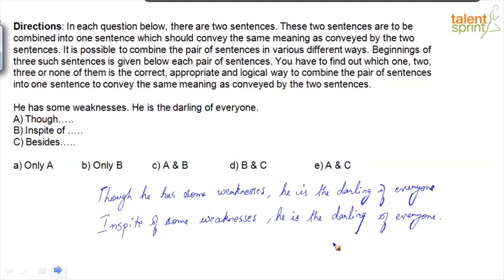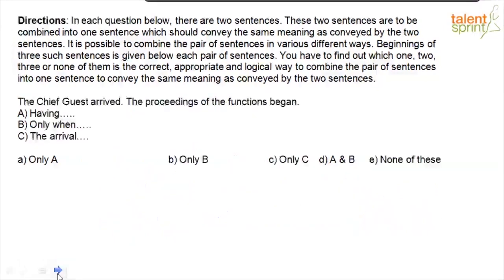Right? Besides would not be right. So that's only A and B, and that option is in C. The chief guest arrived, the proceedings of the functions began. Option A, having. Option B, only when. And option C, the arrival. So if I have to use having, I should say the chief guest having arrived, the proceedings of the functions began. It's not a very effective construction. I'll have to break the clause in between.